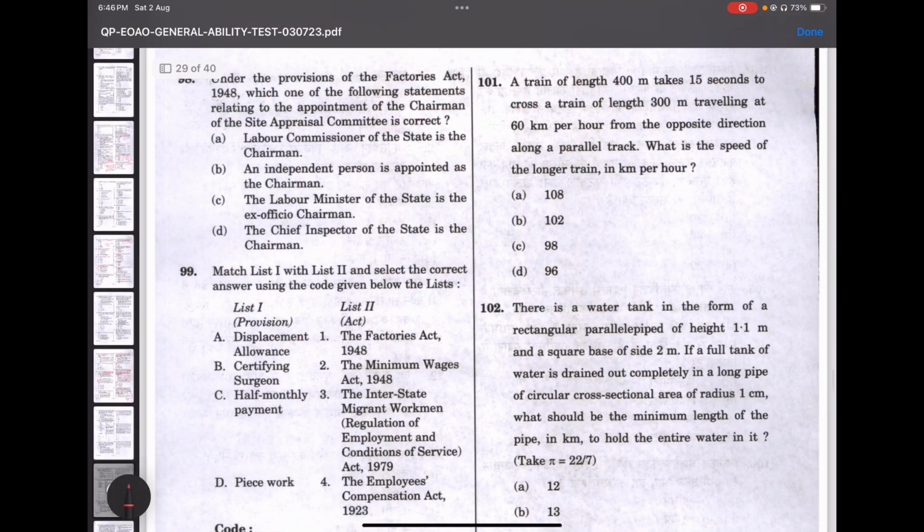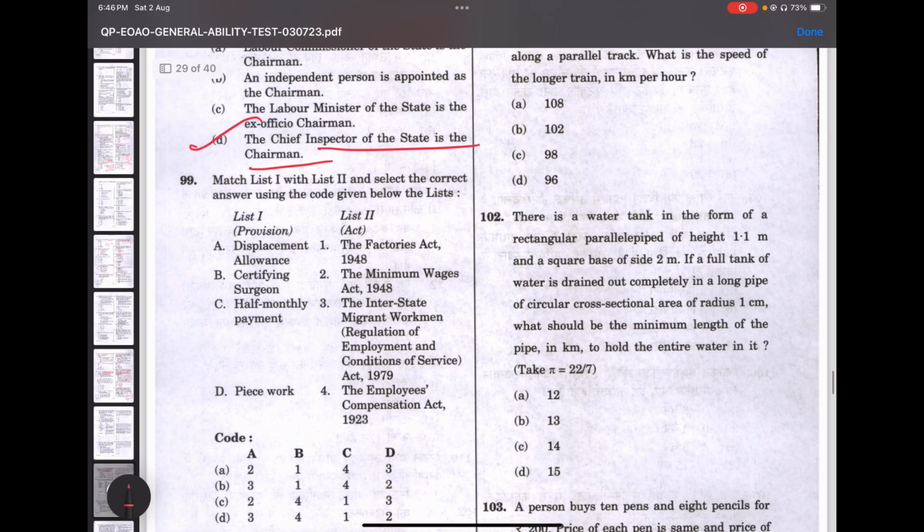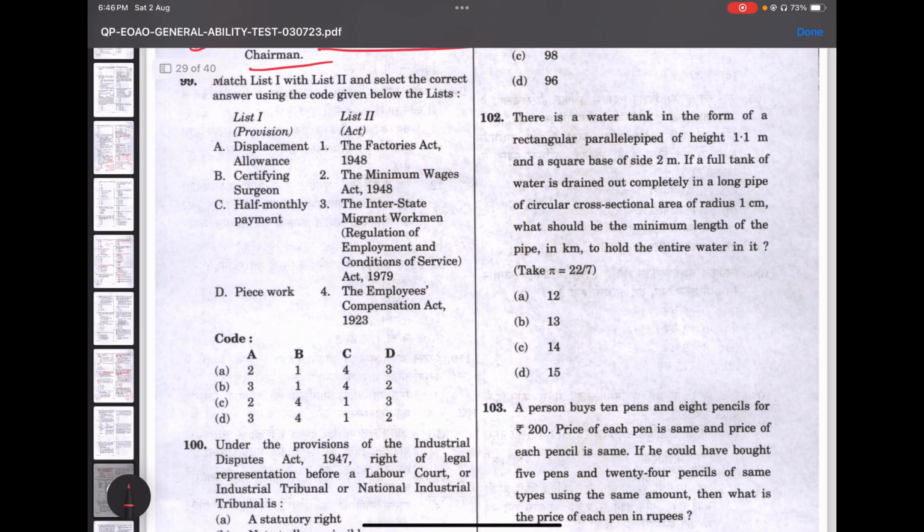So let's move on to the next, 98. Under the provisions of the Factories Act 1948, which one of the following statements relating to the appointment of the chairman of the site appraisal committee is correct? Here, if you could see the options, the answer would be the chief inspector of the state is the chairman.